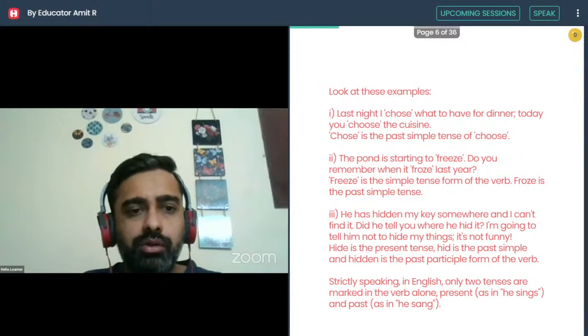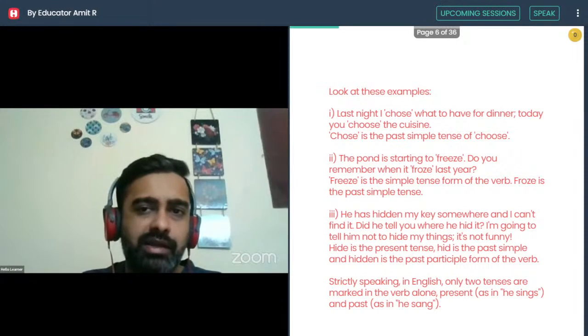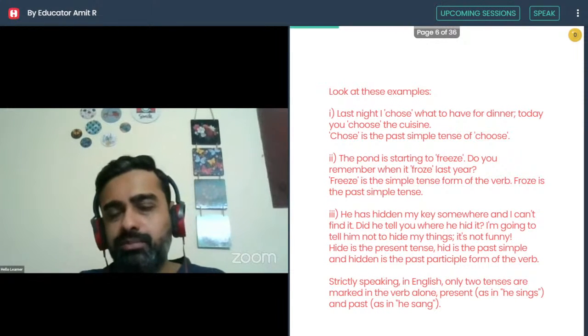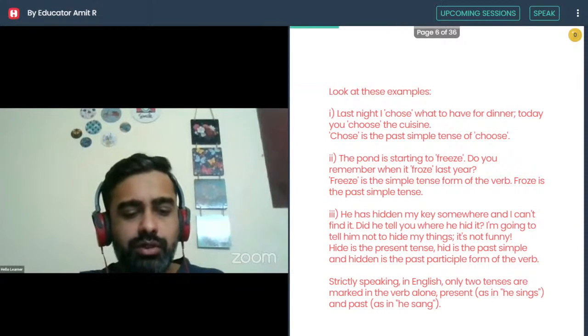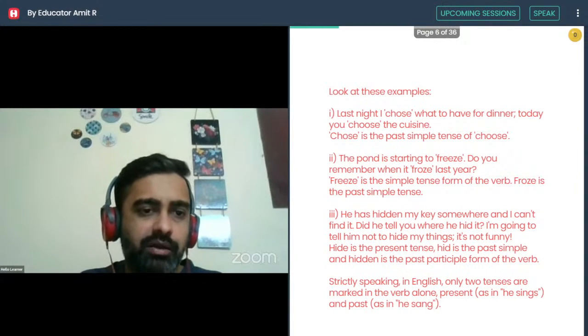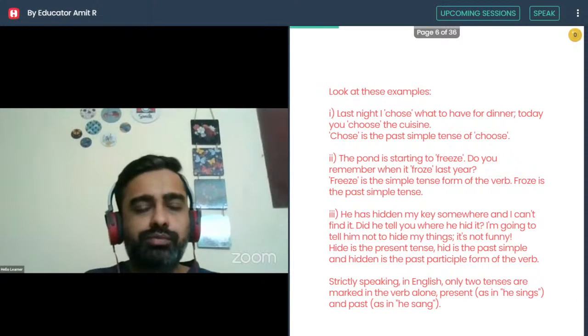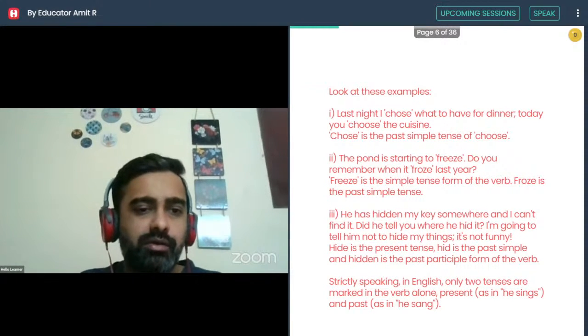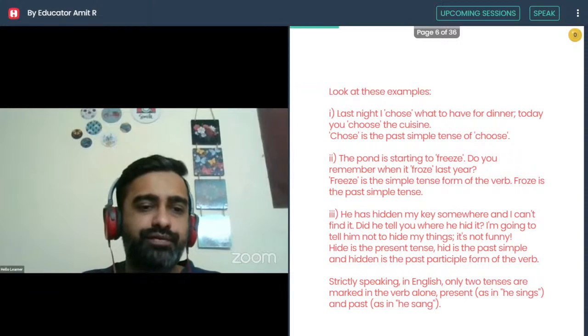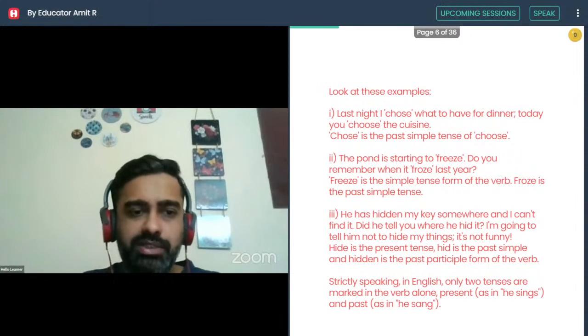We're looking at the irregular forms where we don't add d or ed to make the past and past participle like the regular verbs. So here we are looking at the irregular words. The two verbs given here are freeze, froze, frozen. Froze is the past tense, frozen is the past participle, and obviously hide is the base form, hid is the past tense, and hidden is the past participle.